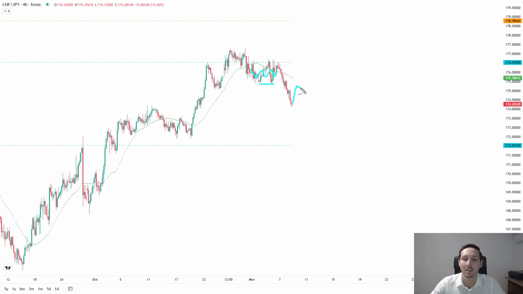So ideally, I'd like to see this come back up, breach the 176.53. We have multiple highs here. We may even breach all the way up and take out the prior high over here. If we do that, this is going to be a great place to start to look. Do we start to lack momentum? Do we get a double top or a head and shoulders on the 1 hour, the 15 minutes? If we do, that's where I'm going to be looking at initiating a short for a 1 or 2 day reversal.